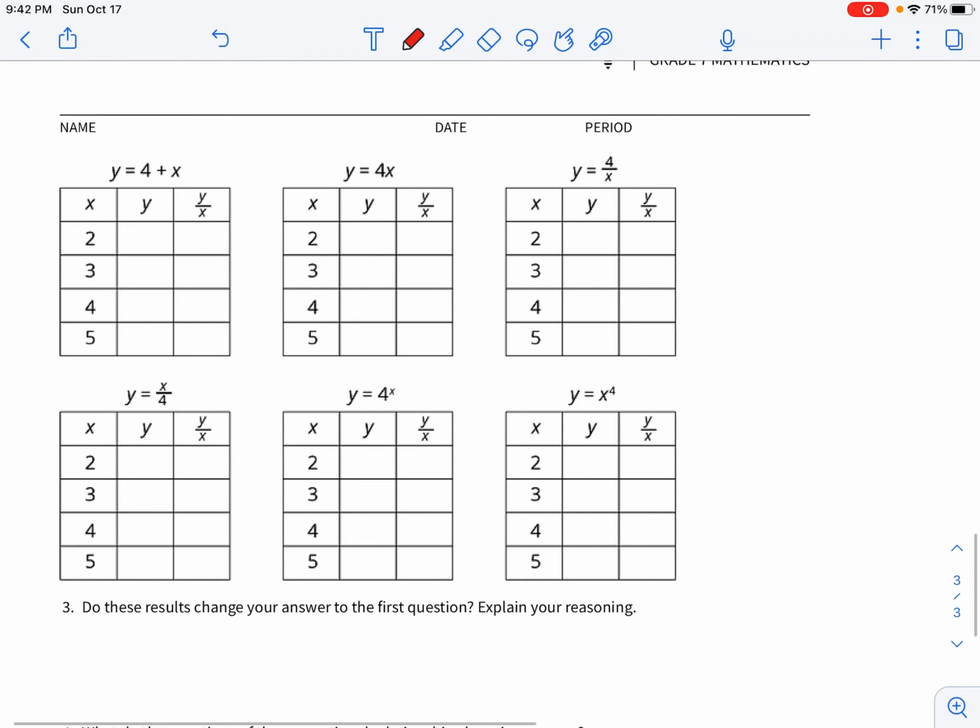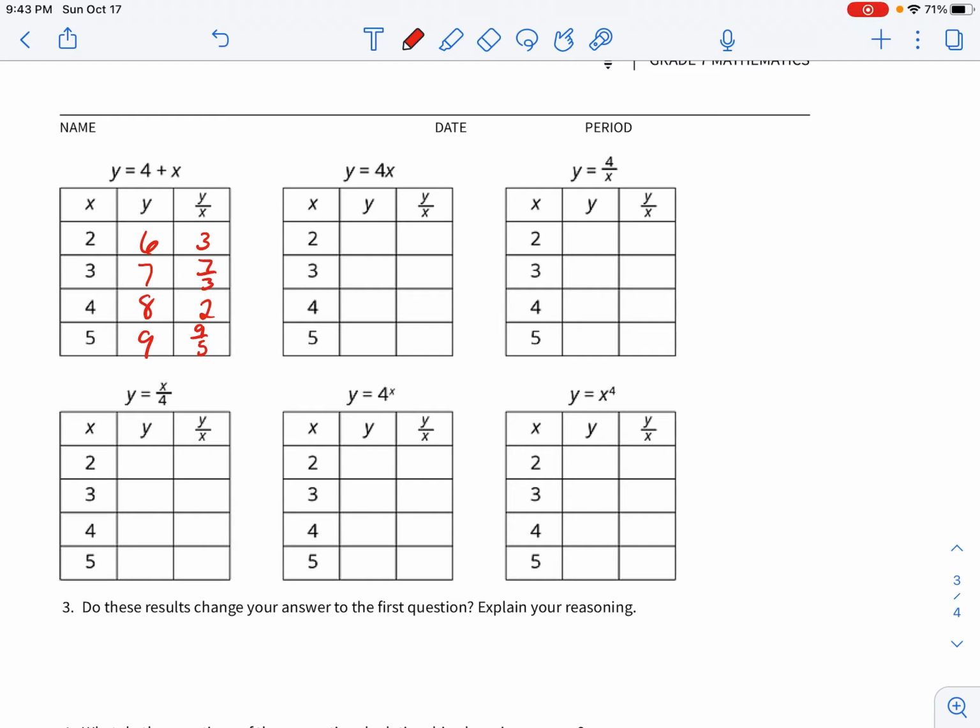Okay, so for the equations, 4 plus x, so 2 plus 4 is going to be 6. 6 divided by 2 is 3. 3 plus 4 is 7. 7/3 is what you get when you divide. 4 plus 4 is 8. 8 divided by 4 is 2. And then 5 plus 4 is 9. 9 divided by 5 is 9/5. So note that our y divided by our x is not the same.